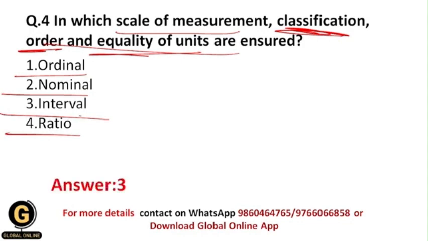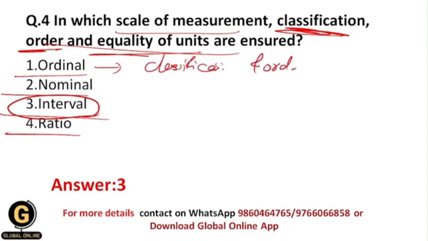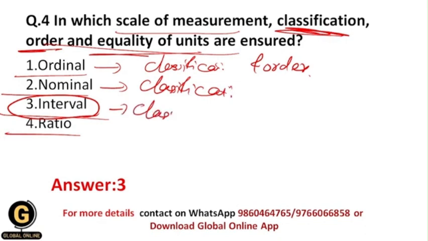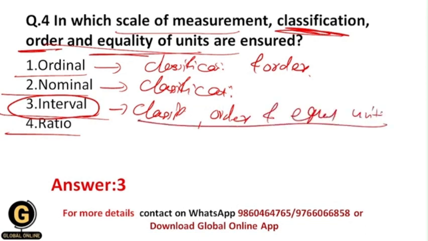As I have told you earlier in this video, the ordinal scale includes classification and order. The nominal scale includes only classification of the variables. The interval scale includes classification, then order and equal units.